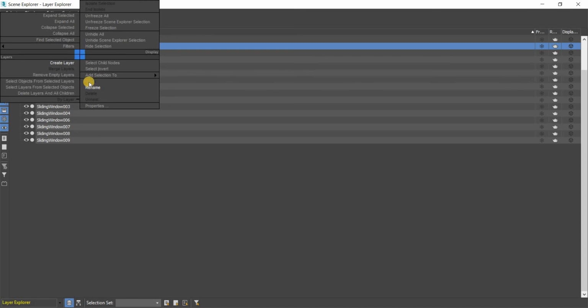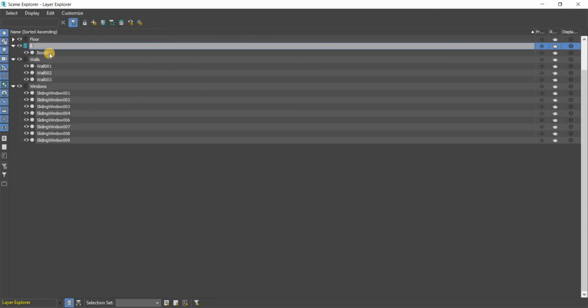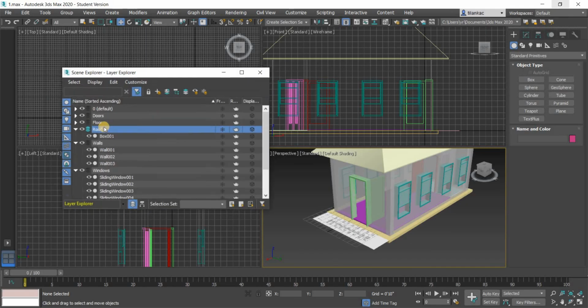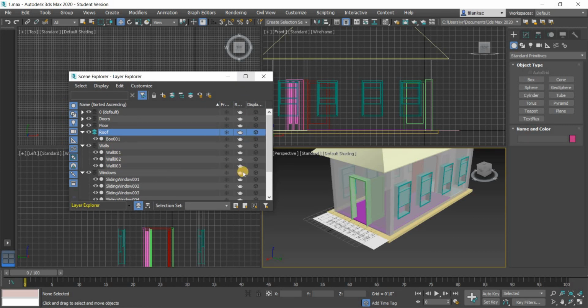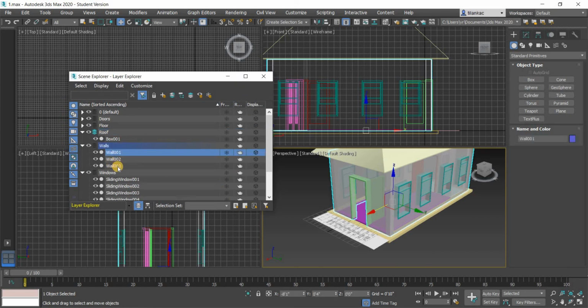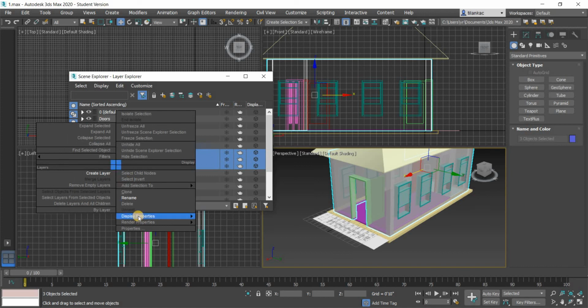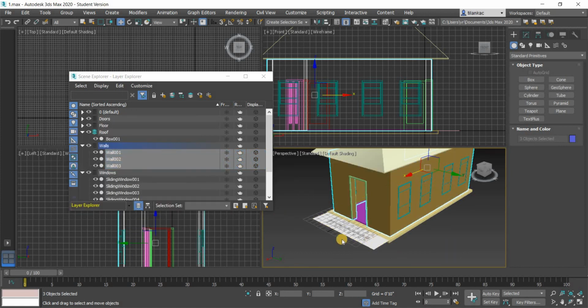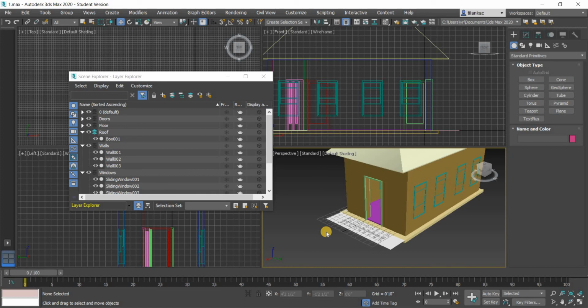There you go. Rename roof. Alright, I think that's pretty much it. Let's go and change the wall properties, display properties, see through, disable. So that's how it's gonna look like.